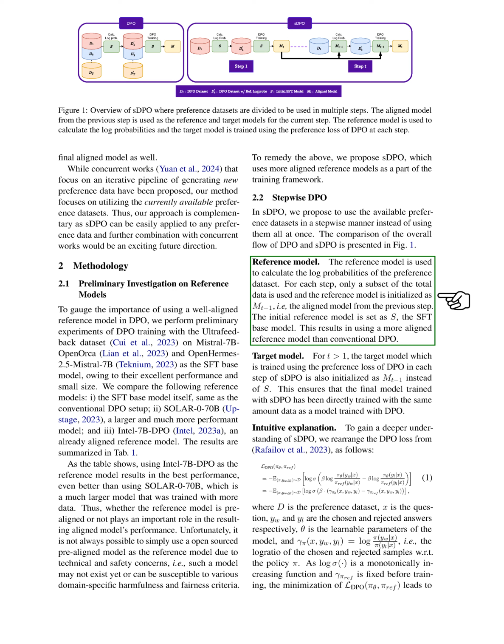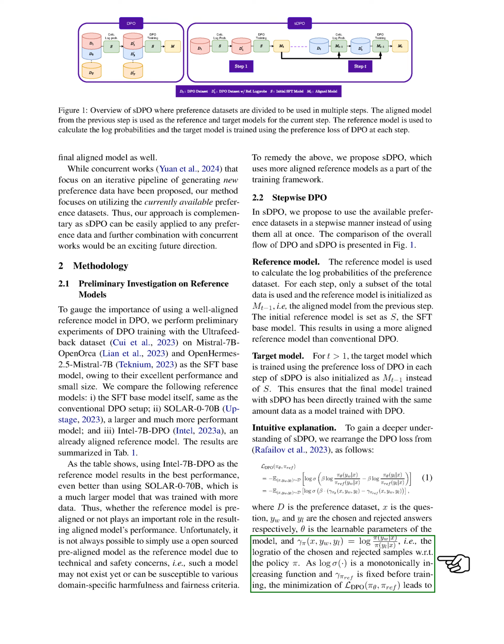Section: Intuitive Explanation. In this section, we delve deeper into sDPO by reorganizing the DPO loss. We define various terms such as the preference dataset D, the question X, the chosen answer Y_W, the rejected answer Y_L, the model's learnable parameters, theta, and the policy function, pi.